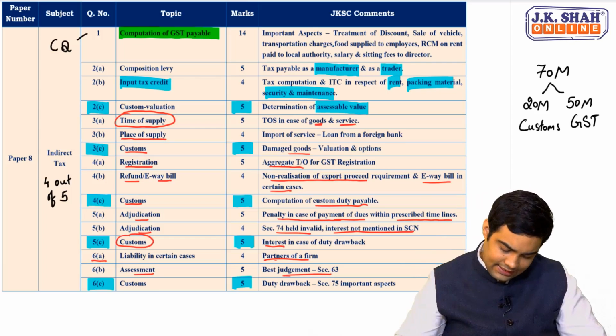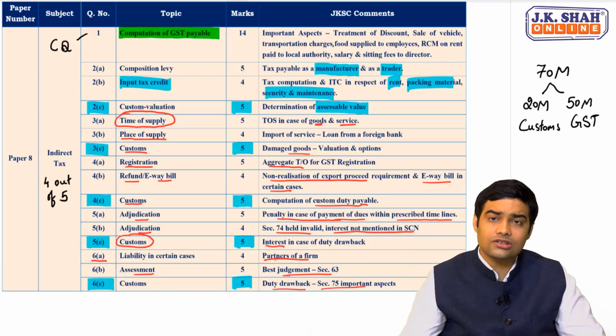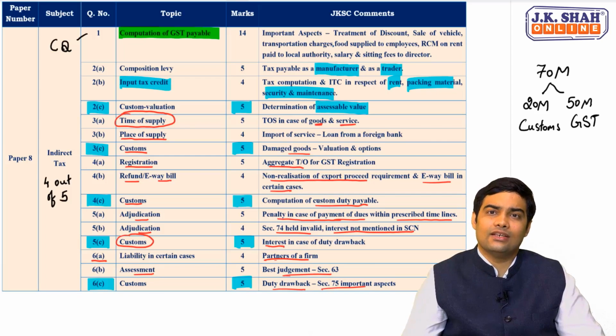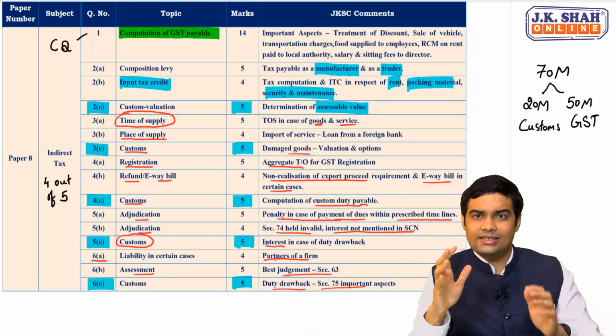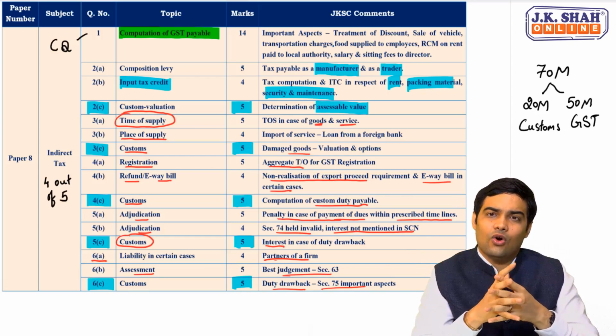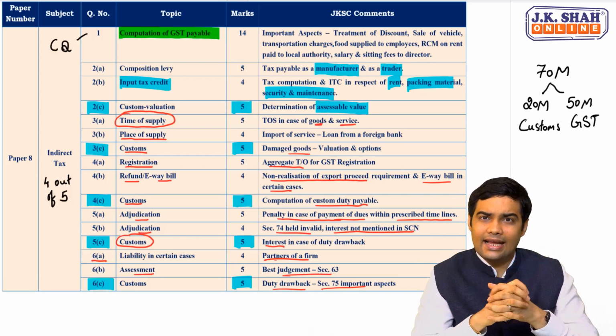And lastly, again a duty drawback related question which focused on section 75, where imported goods and then you manufacture a product and then export the manufactured product. What would be the treatment in such case? That was 6C. So the basic criteria were always direct questions in the last part